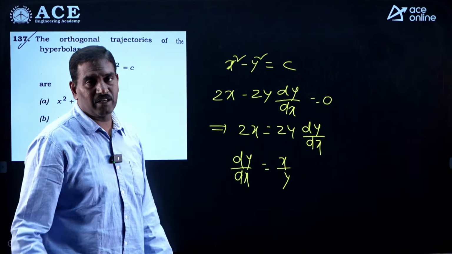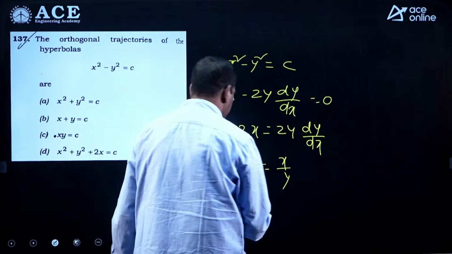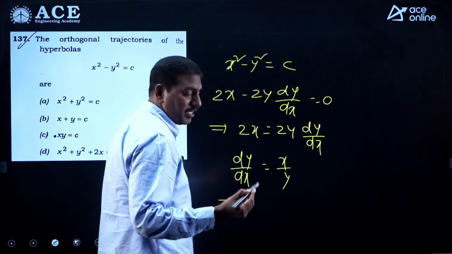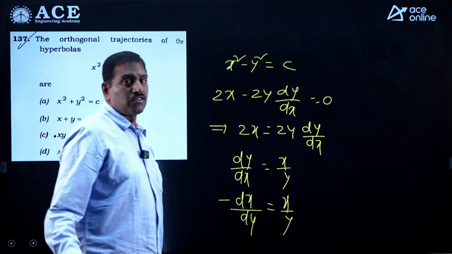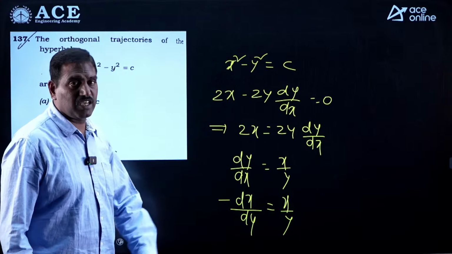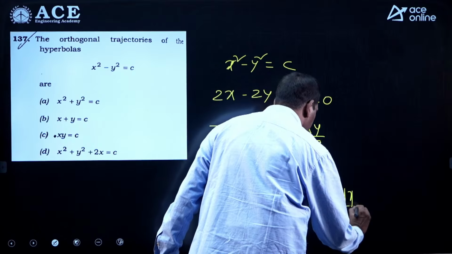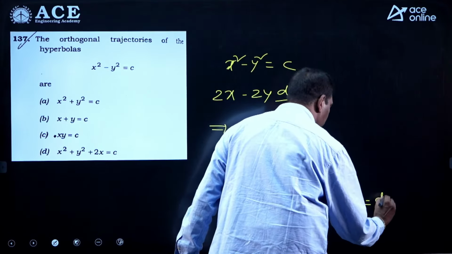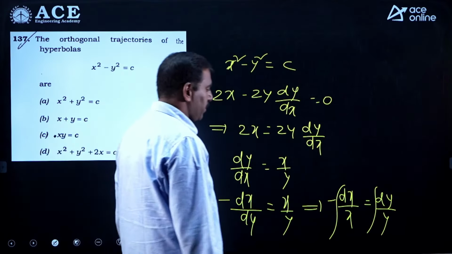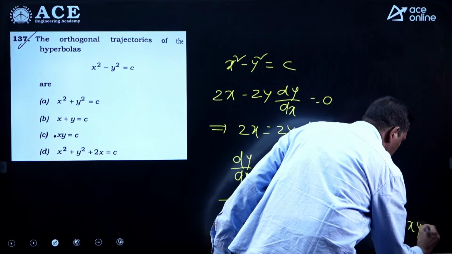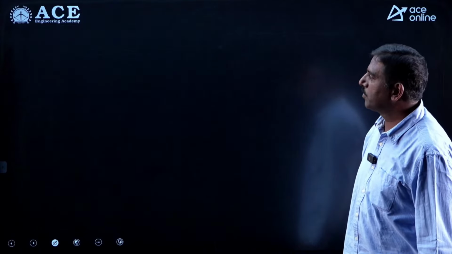Next, to find the orthogonal trajectories, we replace dy by dx with minus of dx by dy. So minus dx by dy is equal to x by y. Now solve this differential equation. It is in variable separable form: minus dx by x is equal to dy by y. If you solve this, finally you will get xy is equal to c. Option C is right. Now coming to the next problem.